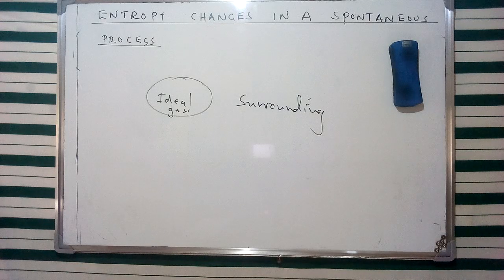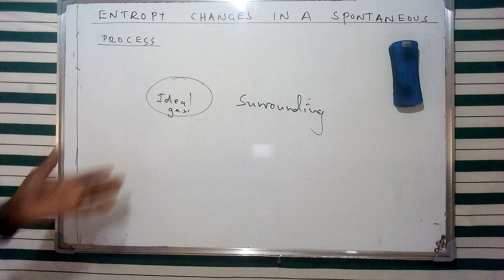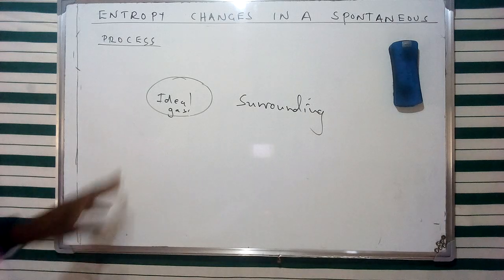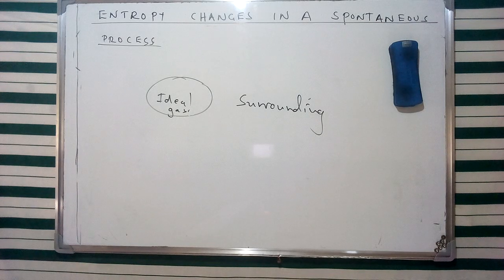And from the second law of thermodynamics, we have said that spontaneous processes are basically going to be thermodynamically irreversible processes. And for an ideal gas from the kinetic molecular theory, we stated that there are going to be no attraction forces between the molecules. Hence, we can conclude that there's going to be no heat absorbed or evolved in this specific process.